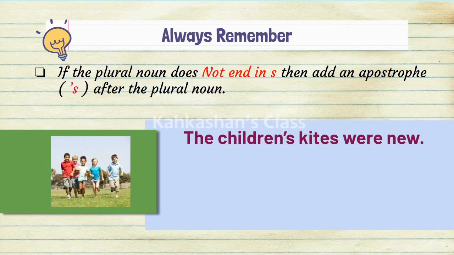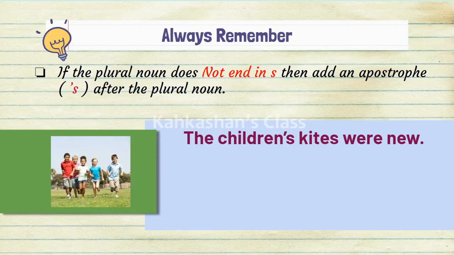The children's kites were new. Whose kites? Children's kites. The owners are children. And as you all know, children is the plural noun for the singular noun child.